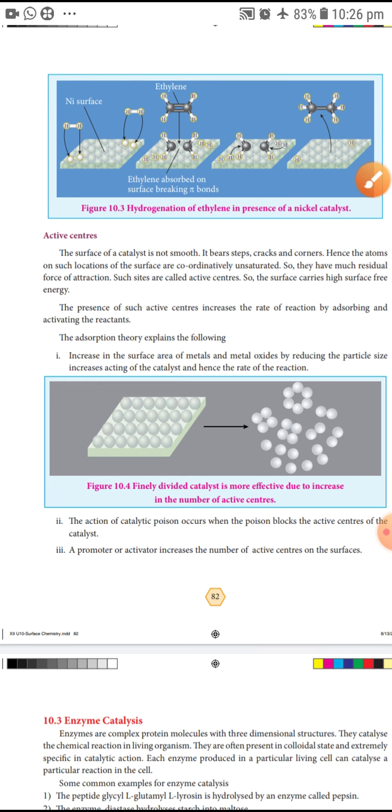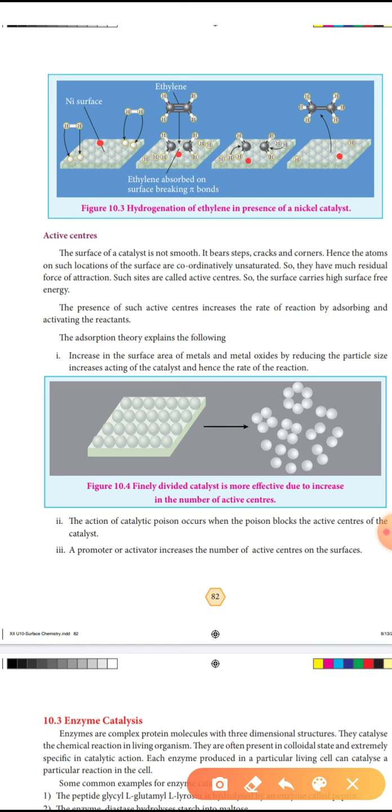The surface of a catalyst is not smooth. It bears steps, cracks and corners, because the atoms at such locations on the surface are coordinately unsaturated, so they have much residual force of attraction.